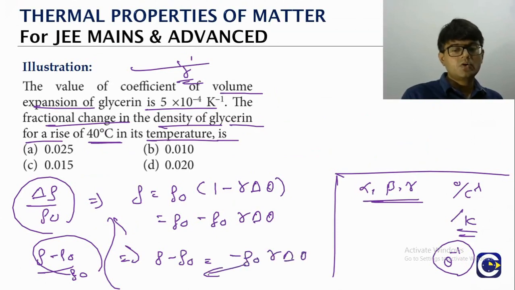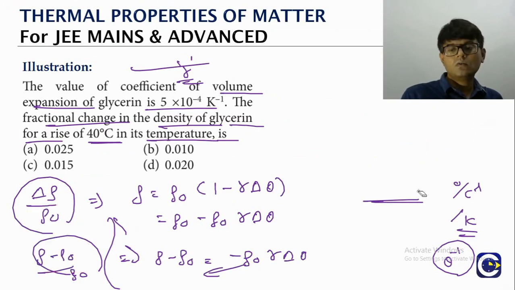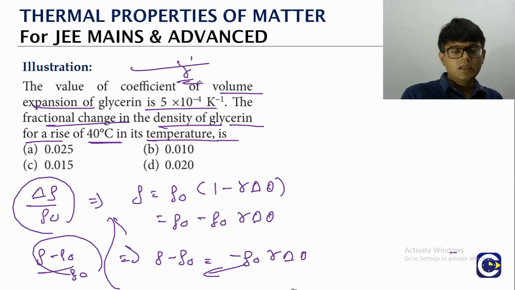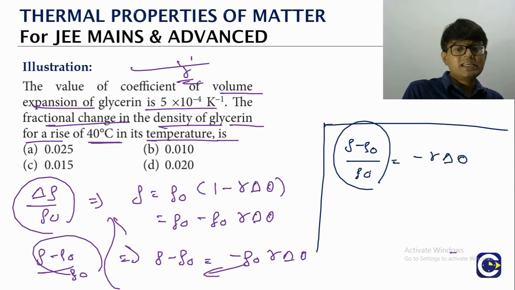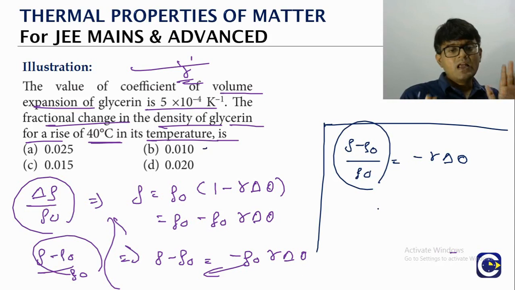So bring the rho naught to the left side denominator. It's just a simplification of the formula. Okay. So what do we have here? Rho minus rho naught by rho naught is equal to minus gamma delta theta. So the fractional change in density will be negative. Why? Because if we increase temperature, the density is going to decrease. But if you look at the options, they are not given as negative, which means we have to look at only the absolute value of it.